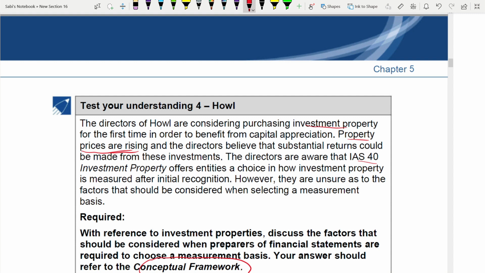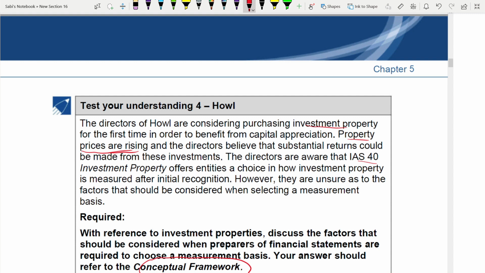Now we are coming to the faithful representation. Second point. Okay, how are you going to explain this? See, you should not simply select a measurement basis that gives you the most favorable return. Okay, you might want to inflate the value of the asset by choosing the fair value, or because you want to show less depreciation, you might use the cost model, right? Because whatever you see is favorable, but you should not simply choose the measurement basis according to that.